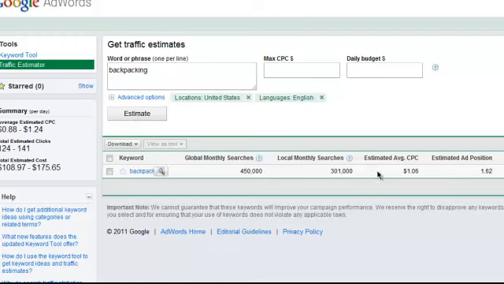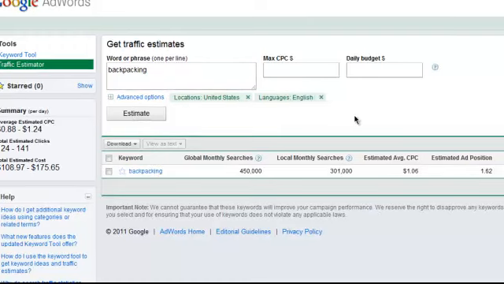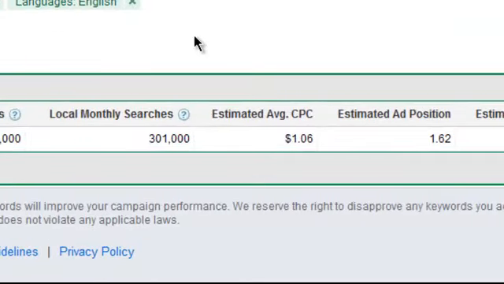Okay, so we can see here the estimated average cost per click is $1.06. Well, that's if you were doing the advertising. If you were paying, you would pay $1.06. You only get a portion of that if you're the publisher. If you have the ad on your site, you're only going to get a portion of that $1.06. Doesn't come out to a lot of money.